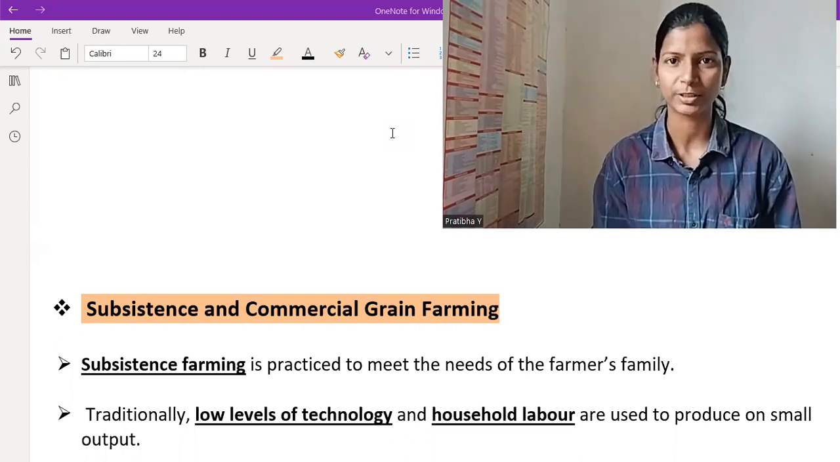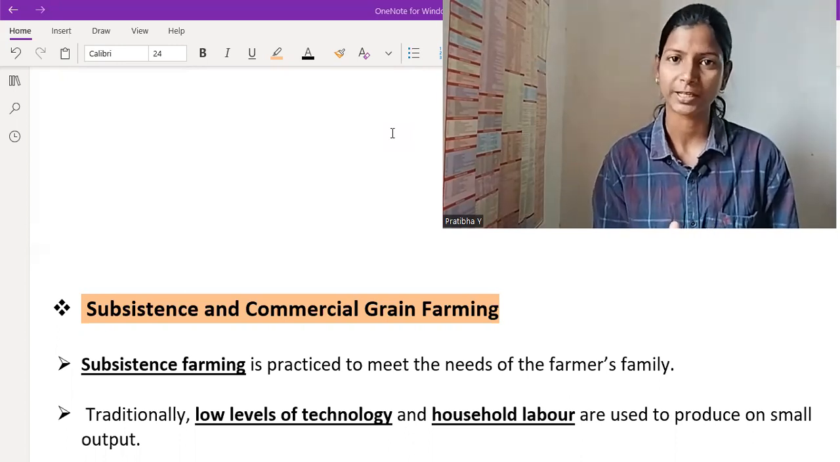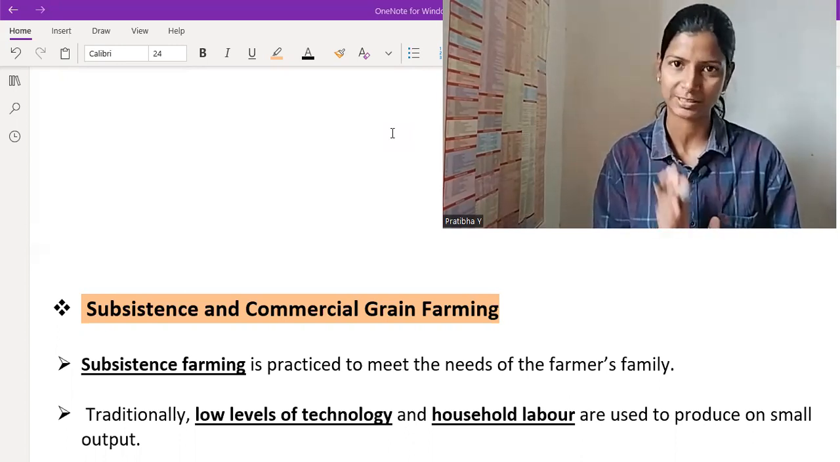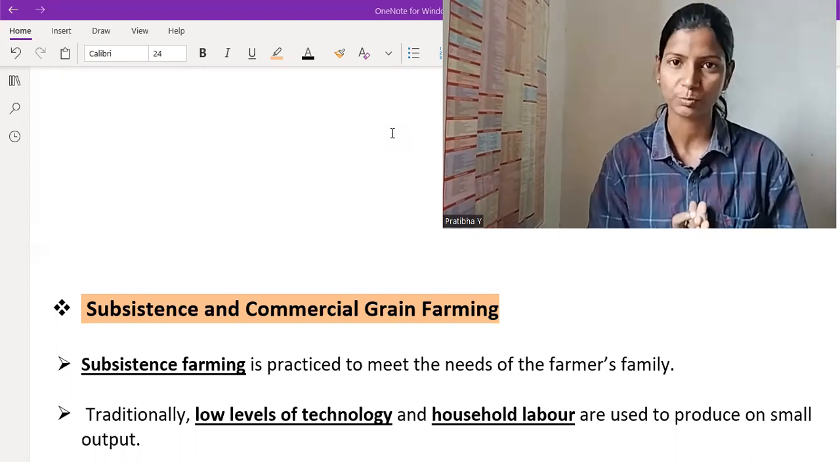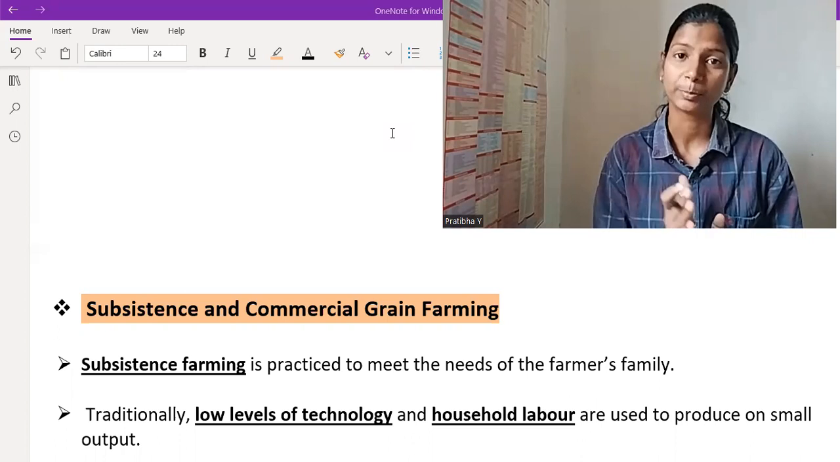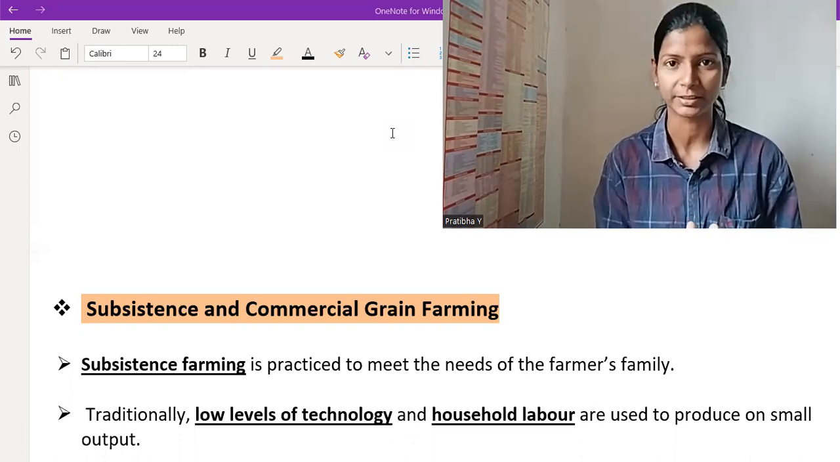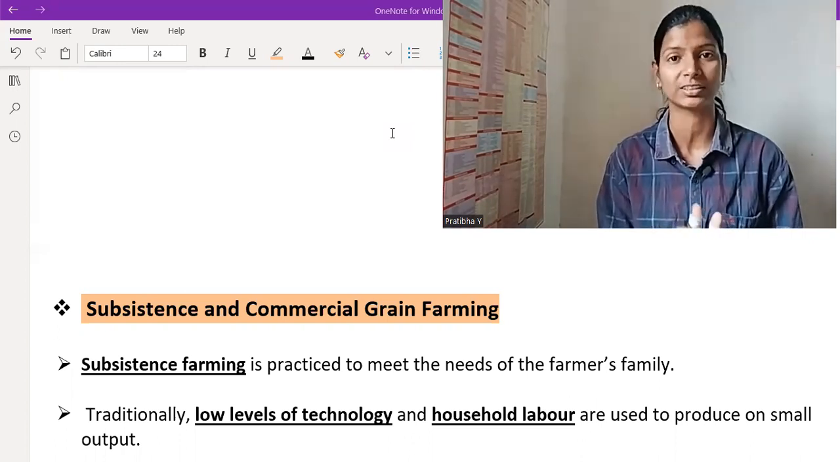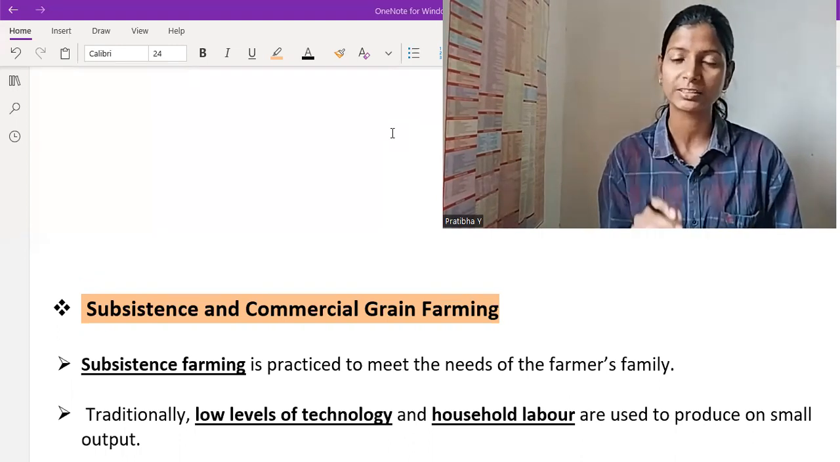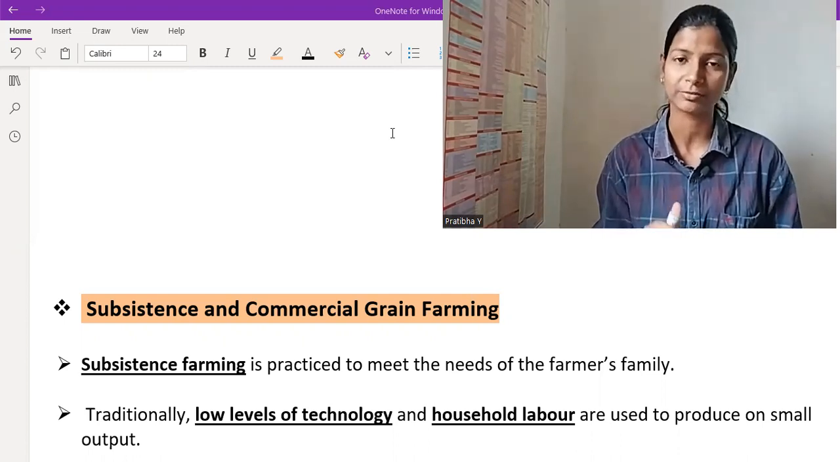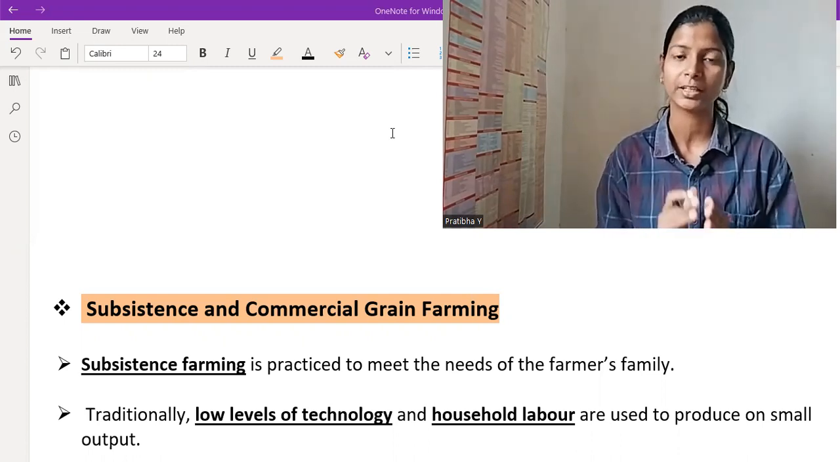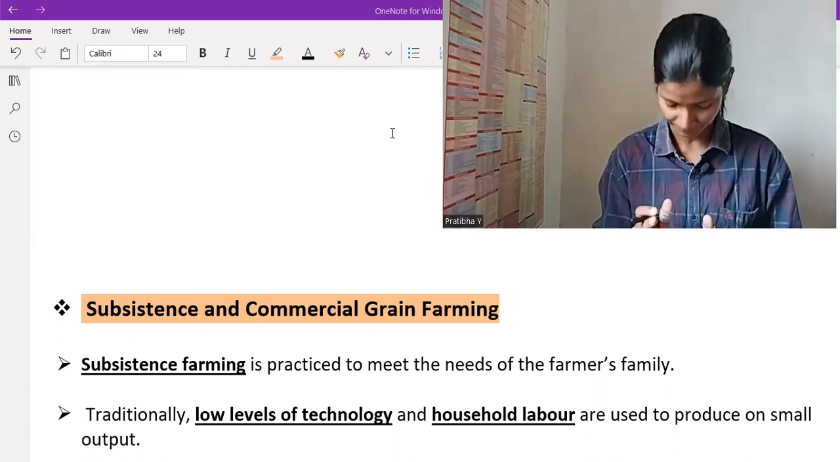What is the difference between these two types of farming? In which area is subsistence farming more practiced, and in which area is commercial farming more practiced? And what are its merits as well as its demerits? So we will understand a few key points about these two types of farming and their role in our life, in society, in nation building, as well as for the whole of humanity.